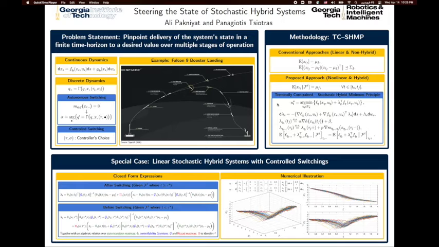While we are working on the solution of these forward-backward stochastic differential equations in their general nonlinear form, for the special case of linear stochastic hybrid systems with controlled switchings, we have been able to provide analytic expressions for the solutions in terms of state transition matrices, controllability gradients, and Riccati matrices.